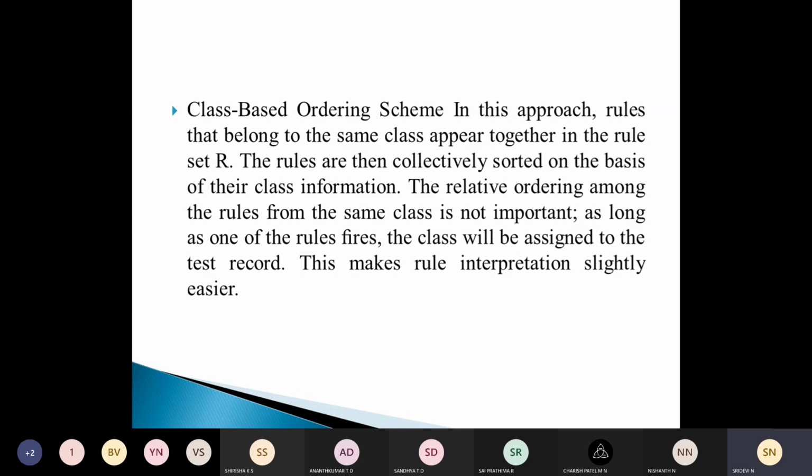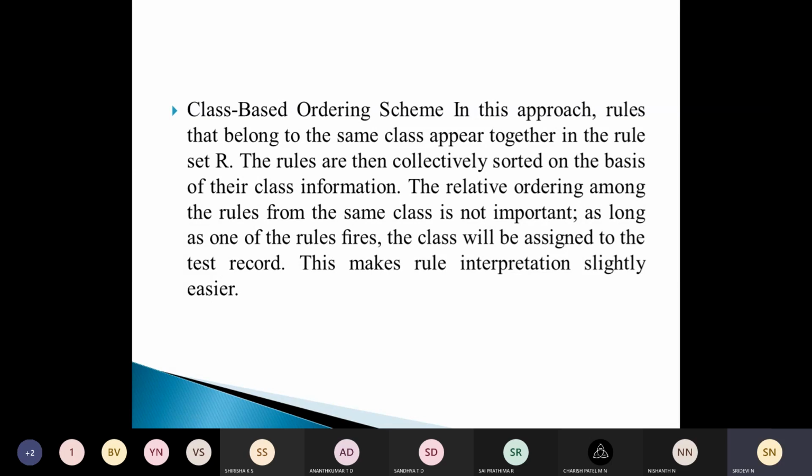So in this case, the interpretation becomes a bit easier, but what happens is the high quality rule may be overlooked in favor of the inferior rule that happens to predict the higher rank class. And most of the well-known rule-based classifiers like C4.5 and Ripper will employ this class-based ordering scheme, and we'll discuss C4.5 and Ripper in the further sections.